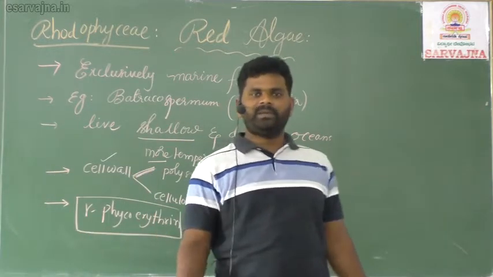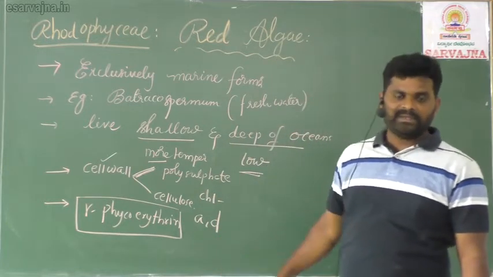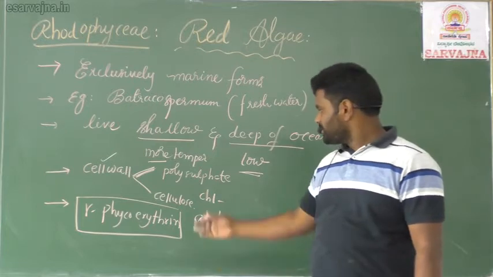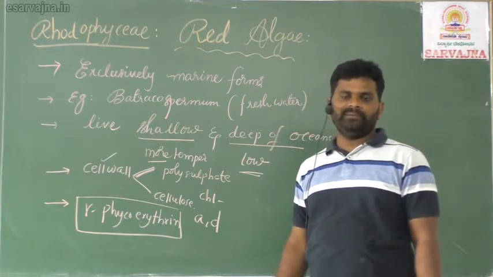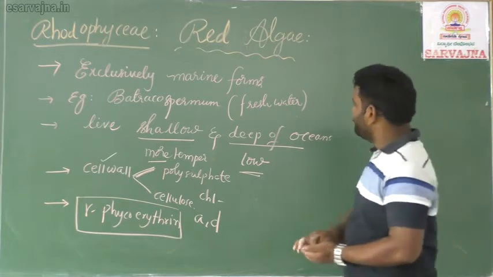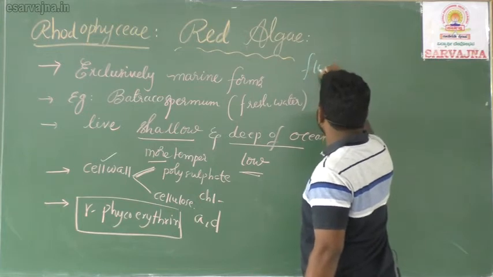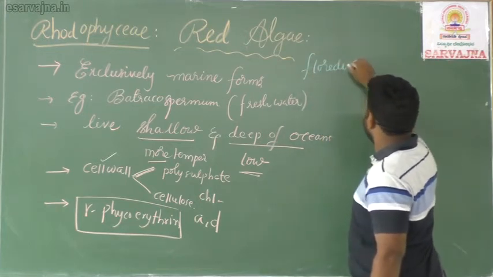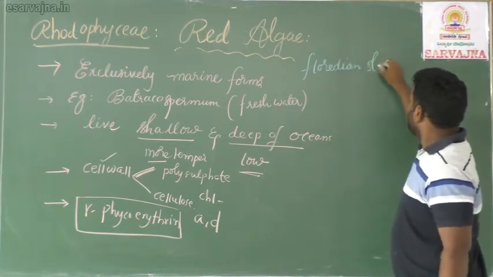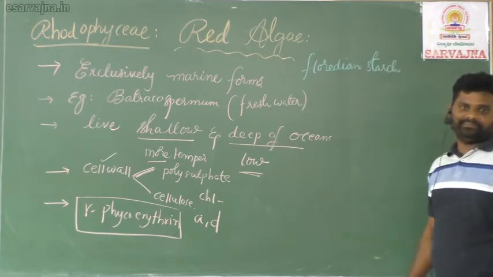Along with chlorophyll a and d, there is a dominant pigment which imparts the red color, that is nothing but R-phycoerythrin. And I told the reserve food material. What is the reserve food material of the red algae? Floridean starch. Floridean starch is the type of reserve food seen in the red algae.